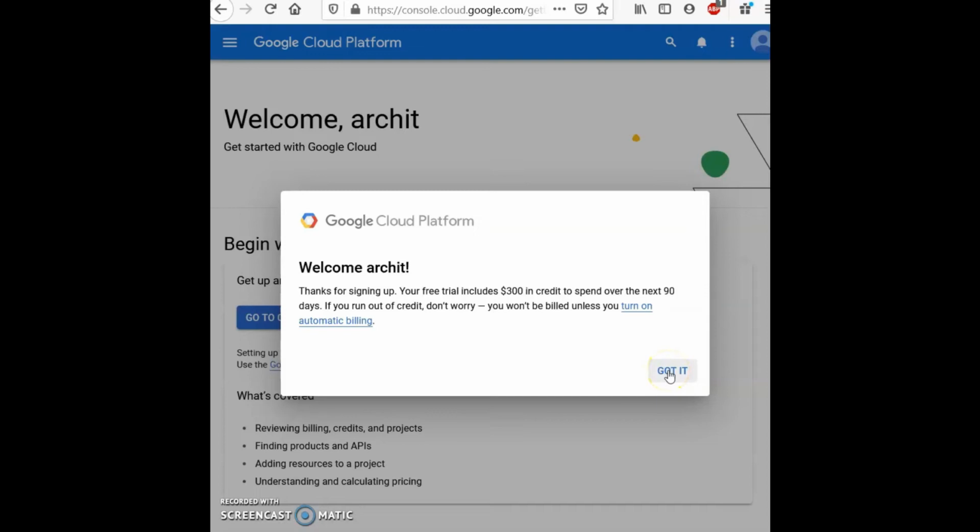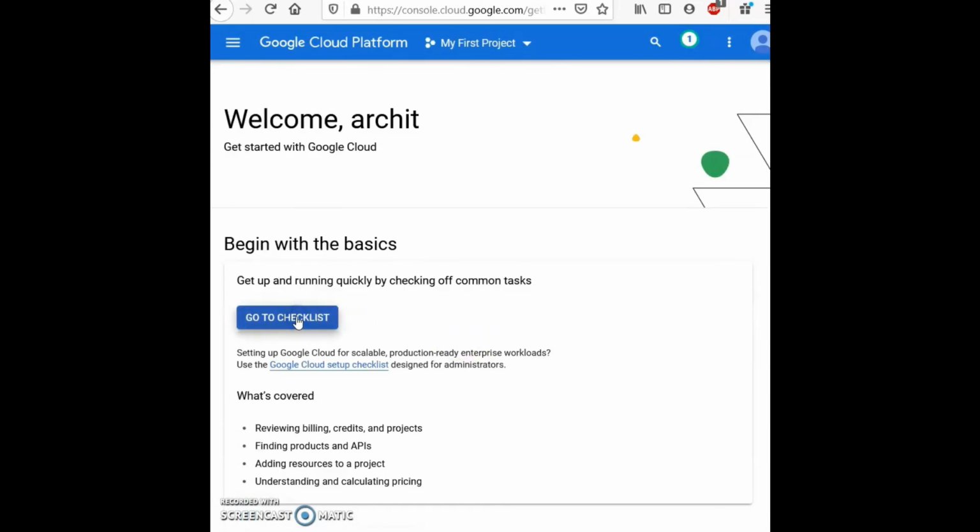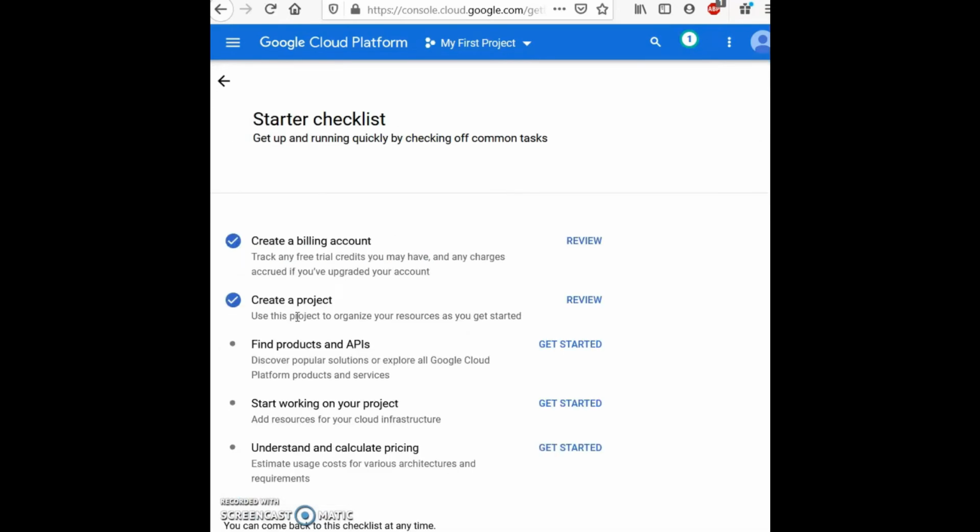Now once this is done, the billing will be set up and we get this welcome message here, and that says our free trial includes $300 in credit. Once you click got it, we click go to checklist and we complete some common tasks so that our account is set up properly. So just follow the steps in the checklist, and once your billing account is created, you can create a project and then we will be good to go. And then we can also explore the APIs. This is quite an intuitive process and everything is quite self-explanatory. So I encourage you all to just play with the tool.